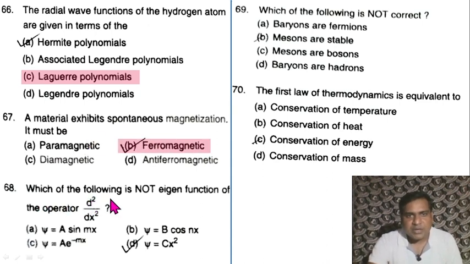Question 68. Which of the following is not an eigenfunction of the operator d2 by dx square? So option D is correct. Taking two derivatives of a constant value, it is not an eigenfunction. And in all the other cases, it will repeat the function. So that's why those are eigenfunctions, but D is not.